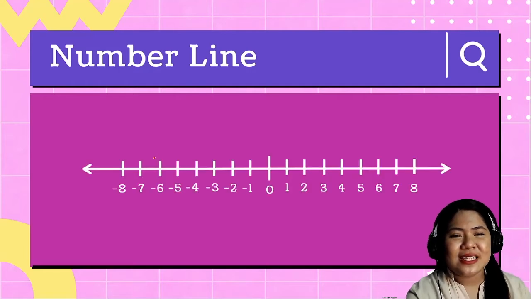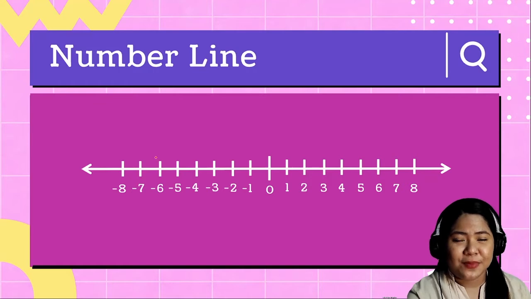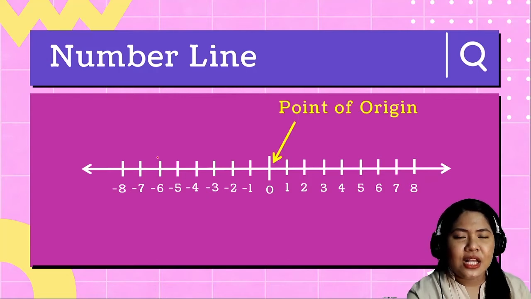Okay? This number line will be very helpful in our discussion for today. So let's dig deeper, or let's describe deeper what a number line is. So on our situation earlier, the school is the point of origin, or it is represented as 0. Okay? So doon nanggaling yung tatlong magkakaibigan.